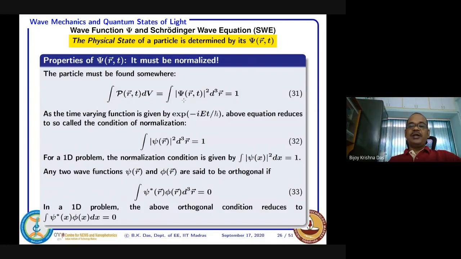This is also time dependent. Now, this is time dependent and you are integrating over space, so whether it will be time dependent or not? If you integrate the probability density over the entire volume, will the result be time dependent? Obviously it will not, because you cannot say that in the next instant of time the probability has dropped to 0.9, even though you are integrating over entire space.